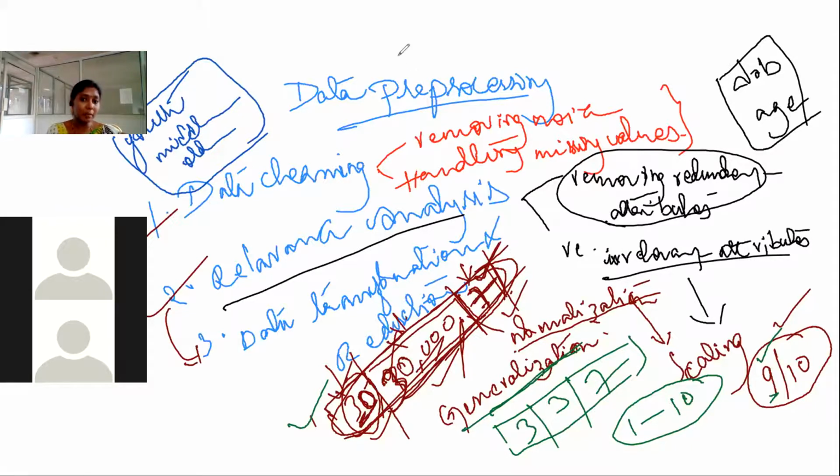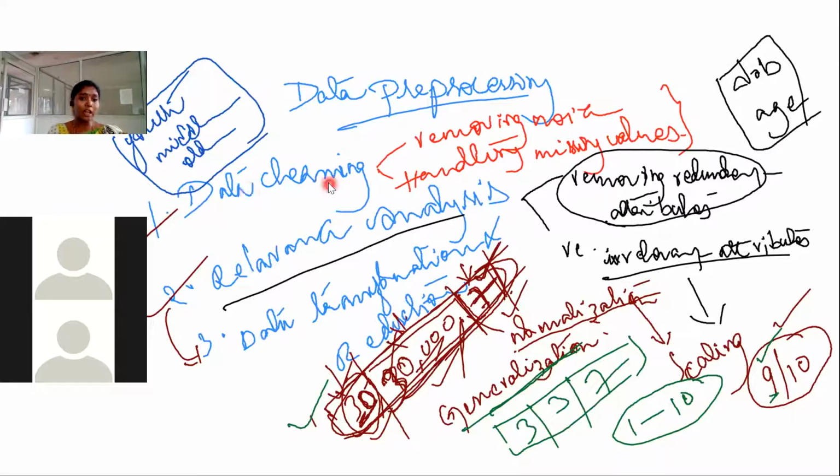But normalization is the process which has to be performed before going for classification or prediction to get a good result. So this is the overall process of data pre-processing. This is the basic step before going for classification and prediction. Under data pre-processing, we have 3 major steps. The first one is data cleaning, the second is relevance analysis, and the third one is data transformation and reduction.